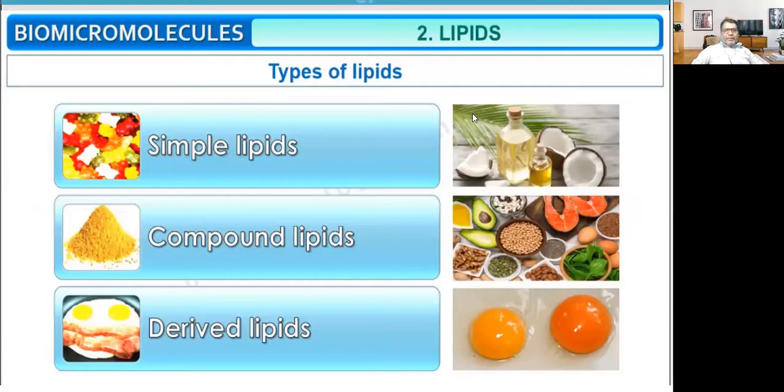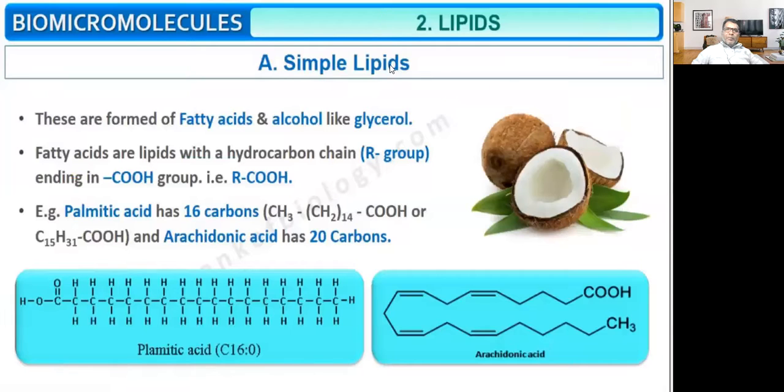Lipids may be of different types. There are simple lipids, then compound lipids, and then derived lipids. Now what do we mean by simple lipids? Simple lipids are esters of fatty acids and alcohol like glycerol. Fatty acids like palmitic acid, arachidonic acid. They are formed from fatty acids.